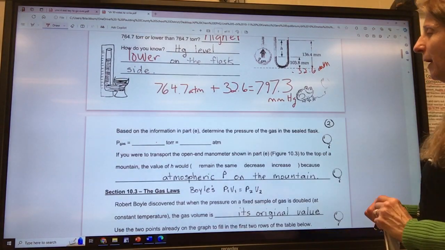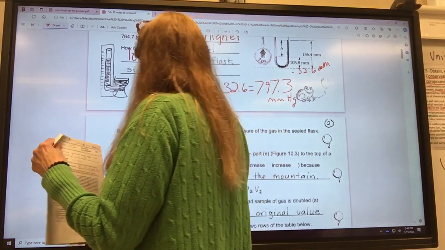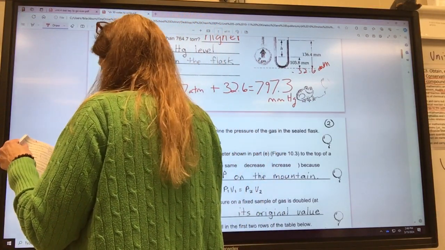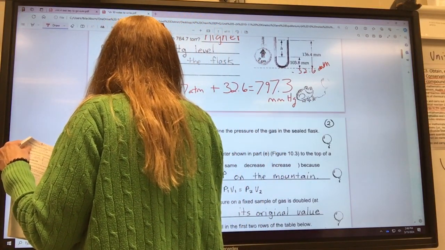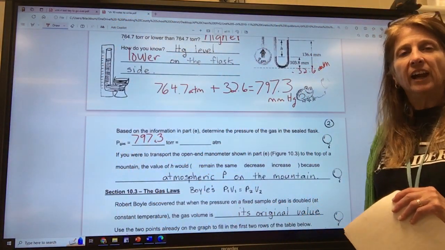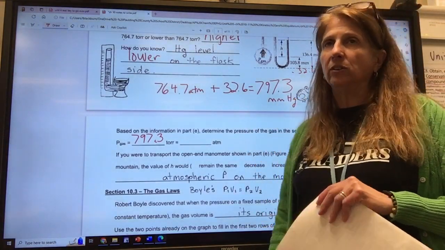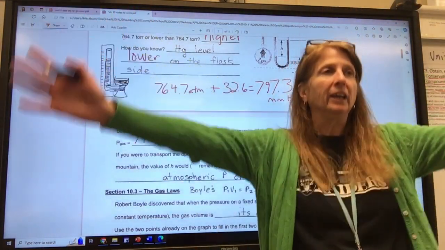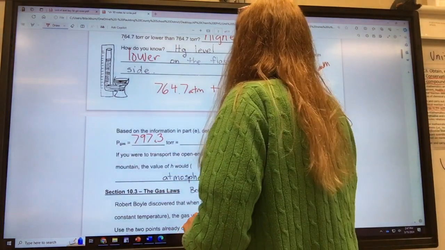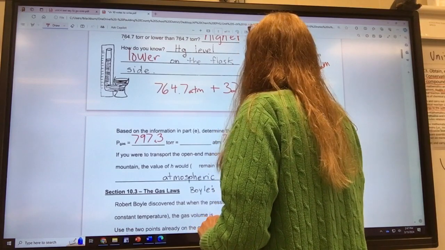All right, so now we've got how much it is if we add it together: 797.3 torr. If we wanted to change that to atmospheres, it's just a regular little dimensional analysis problem. We start with what we know, which is 797.3 torr.